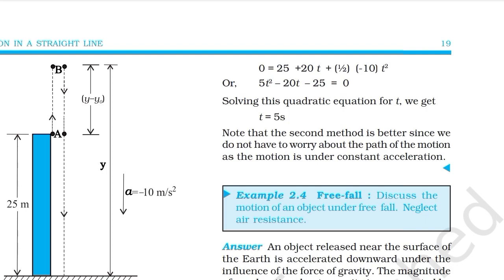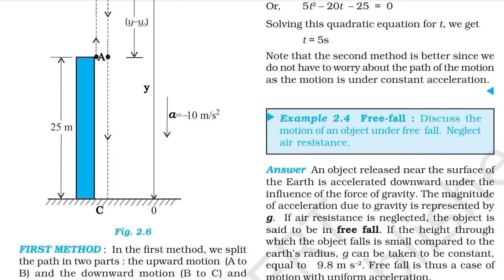Solving this quadratic equation for t, we get t equals to 5. Note that the second method is better since we do not have to worry about the path of the motion, as the motion is under constant acceleration.